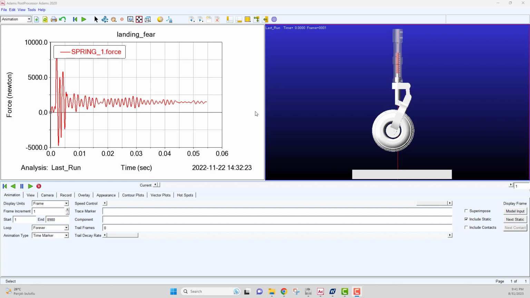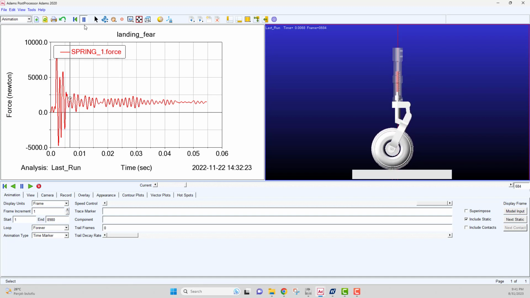Hi everyone, I want to give brief information about my landing gear project. Previously, I accomplished kinematic analysis of this landing gear via MSC Adams. Let's see the animation. You can see the spring forces that occur on the landing gear.